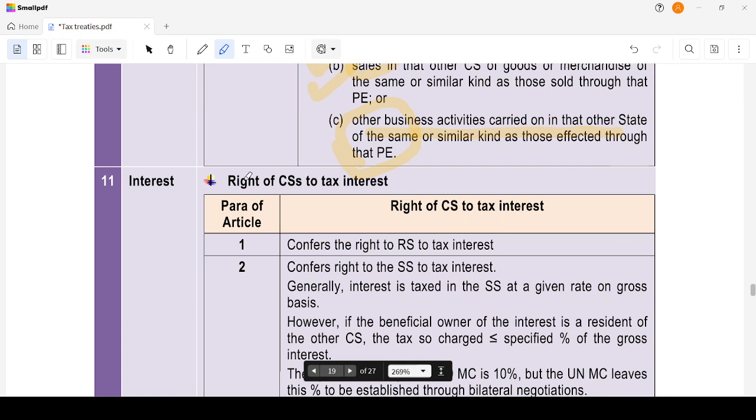Okay, then interest. Important one. We have questions on that. Right of the contracting state to tax interest. Okay, it confers the right on the resident state to tax the interest. Right of the source state to tax the interest.